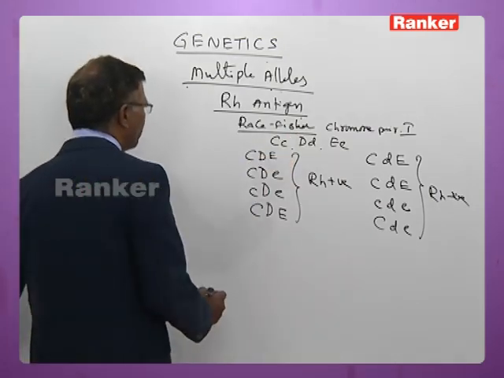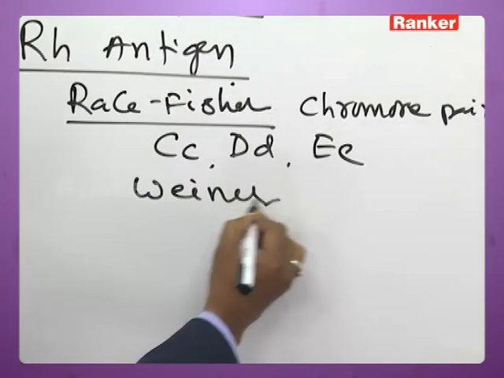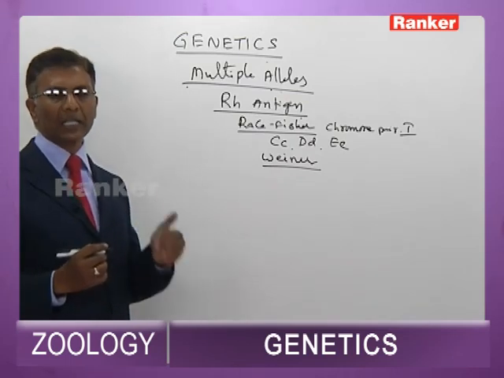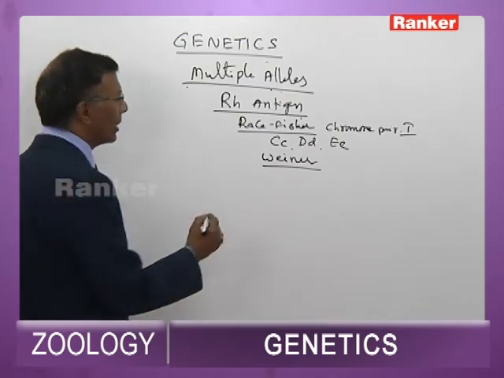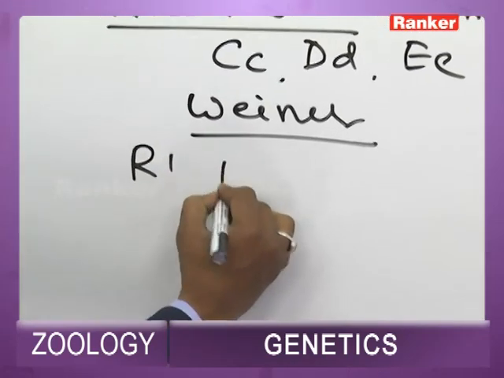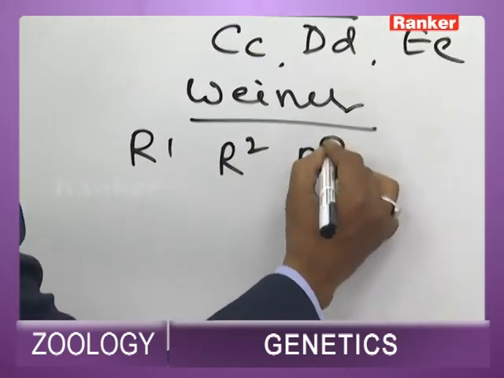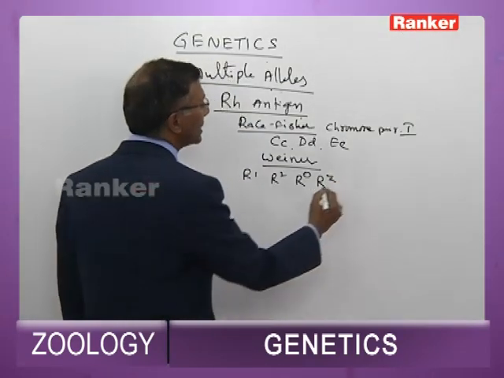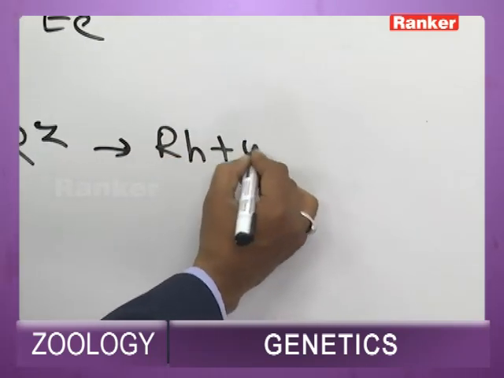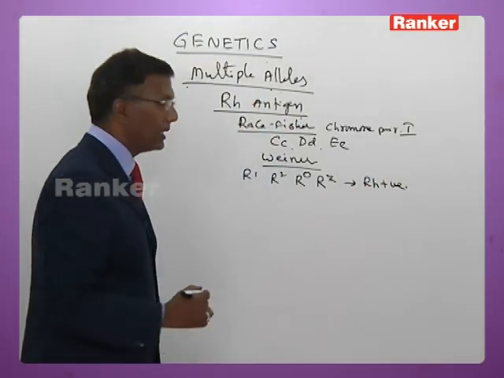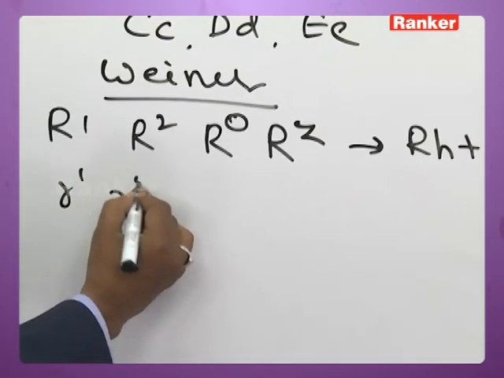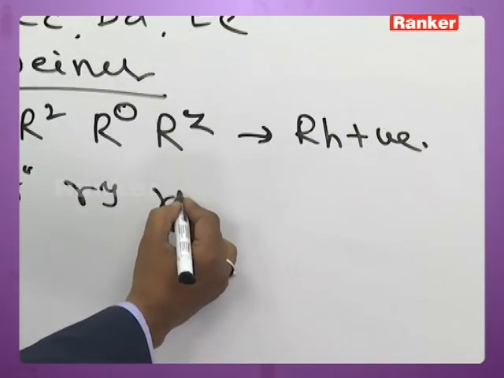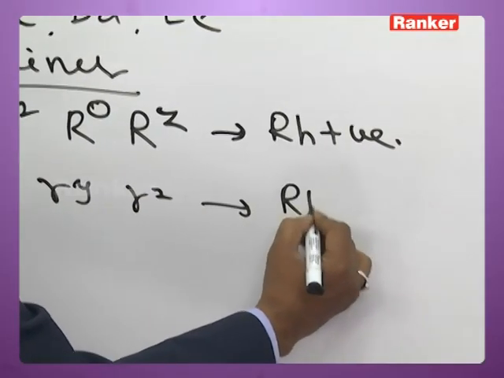Then according to Weiner, there are 4 alleles which impart the Rh characteristic feature to the human being. They are R1, R2, R0, RZ. All of them impart the Rh positive character. Then R0, R2, RY and RZ impart the Rh negative character.